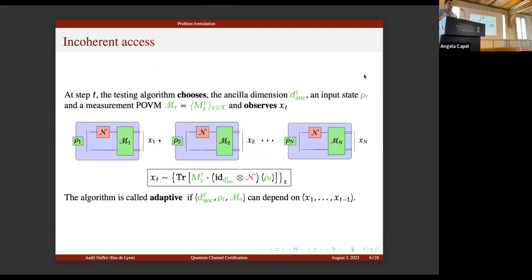We call the algorithm adaptive if we choose the auxiliary dimension, the input state, and the measurement depending on the previous observations. Otherwise, it is not adaptive. So this is the access model.